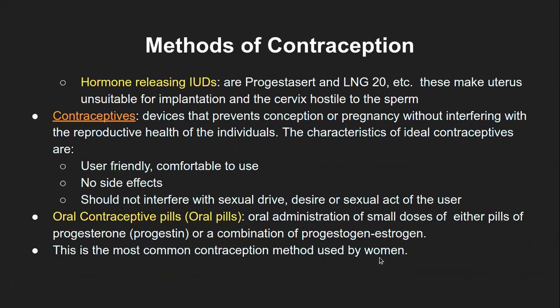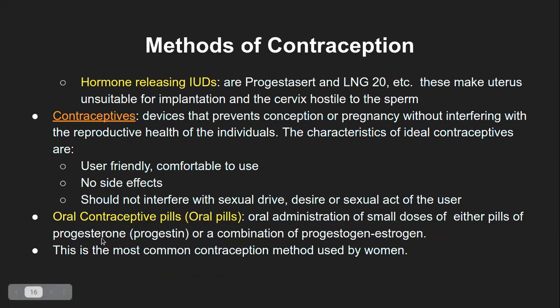Usually the oral administration of small doses of either progesterone pills or a combination of progesterone and estrogen is used. So for oral contraceptive pills, depending on the situation and the stage of the menstrual cycle, usually the combination of progesterone and estrogen is used.